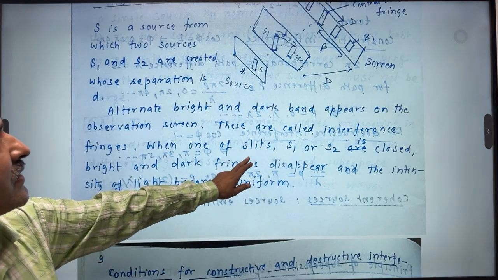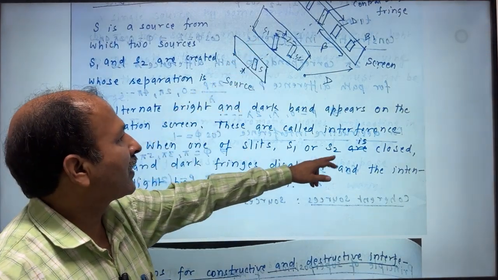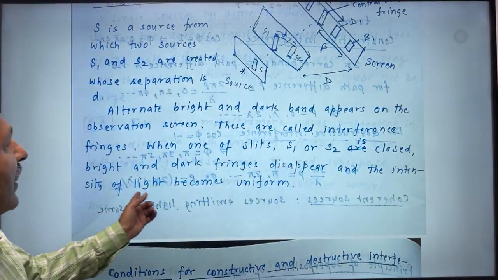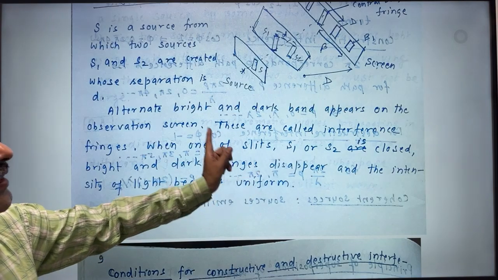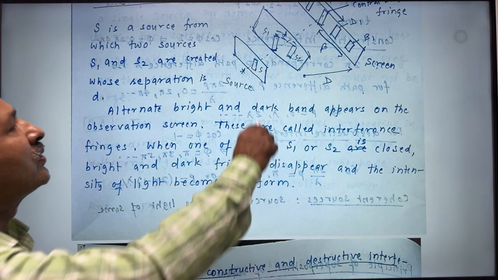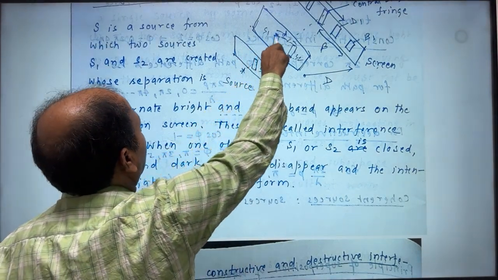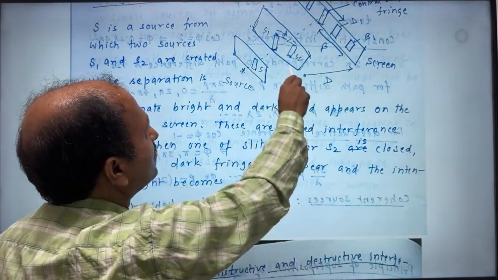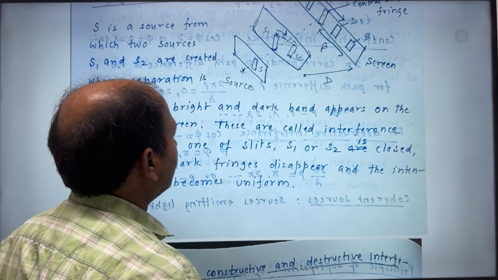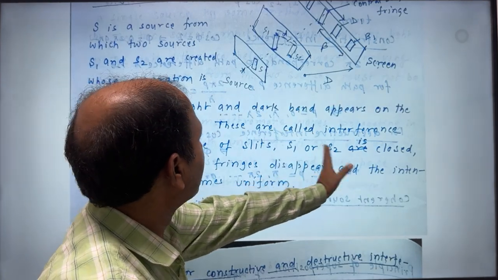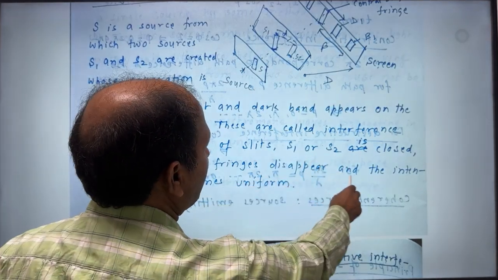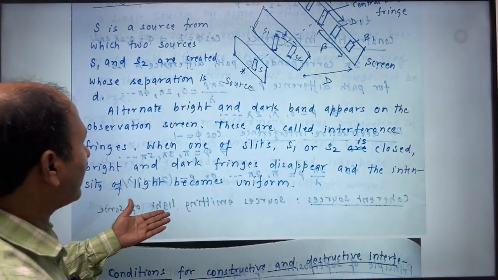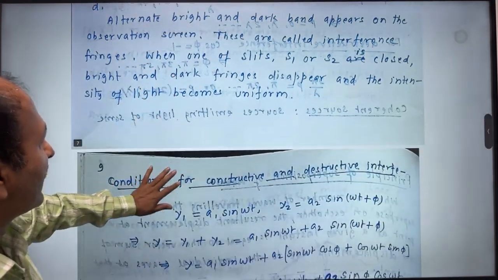When one of the slits like S1 or S2 is closed, the bright and dark fringes disappear. It means what is happening? Due to the interference of light from these two sources, S1 and S2 are behaving like two sources of light. With one slit closed, the fringes disappear and the intensity of light becomes uniform.